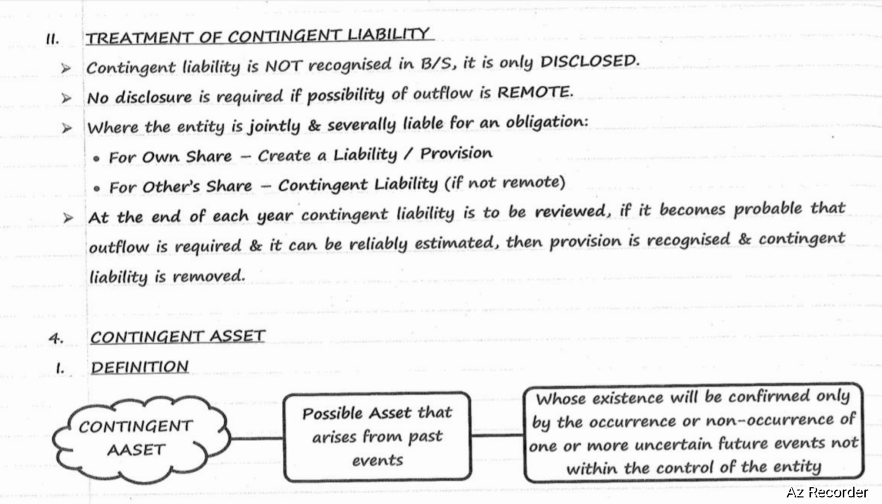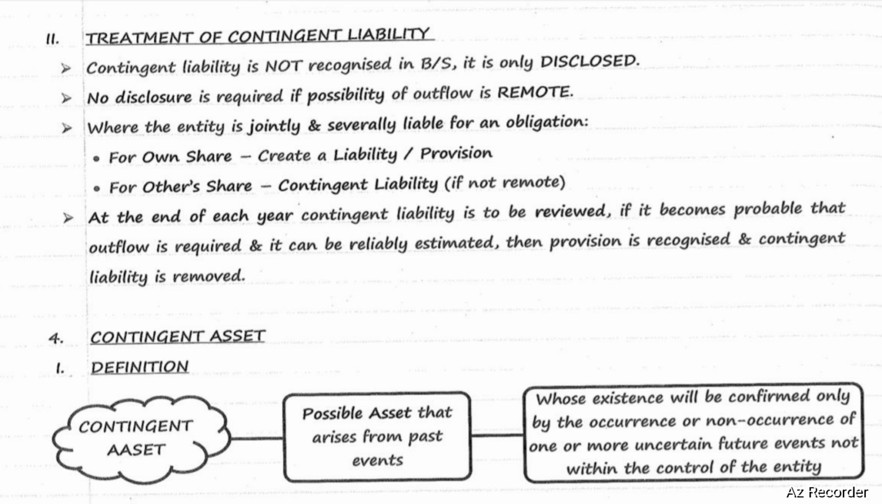Where the entity is jointly and severally liable for an obligation for own shares, create a liability or provision. Where the entity is jointly or severally liable for an obligation for other shares, create contingent liability if not remote. For remote cases, contingent liability will not be recognized or disclosed.